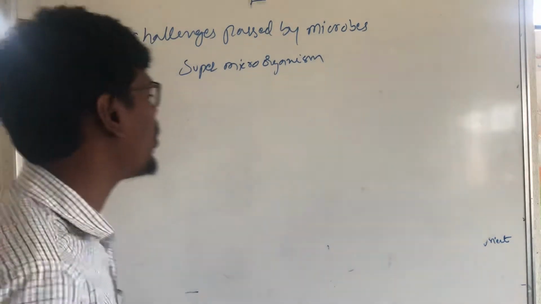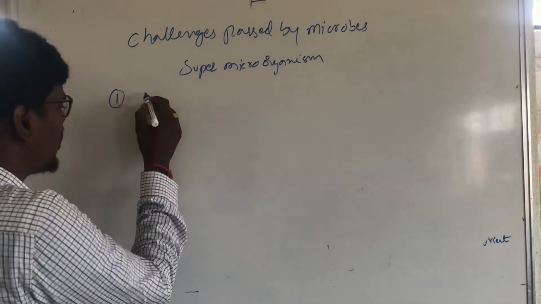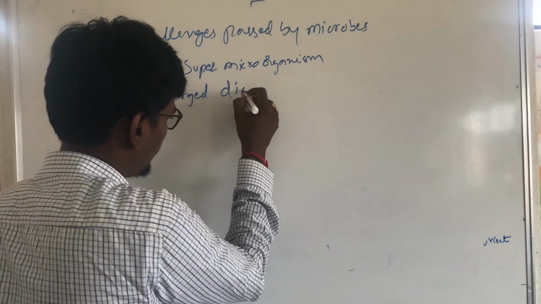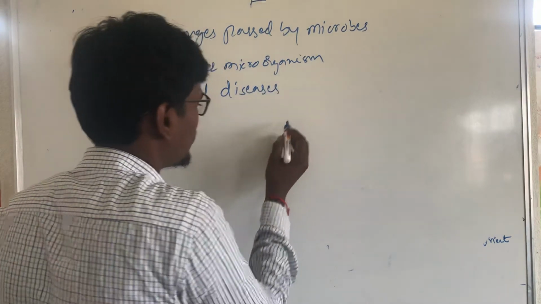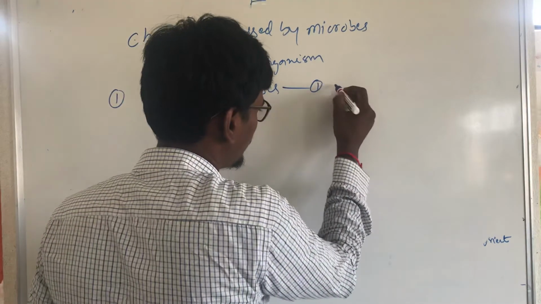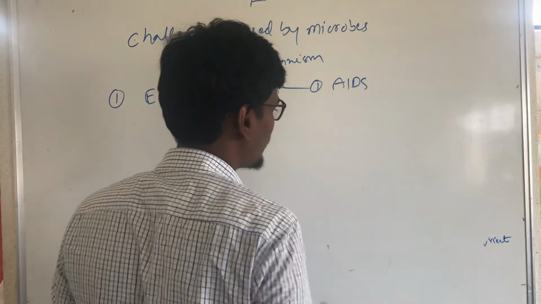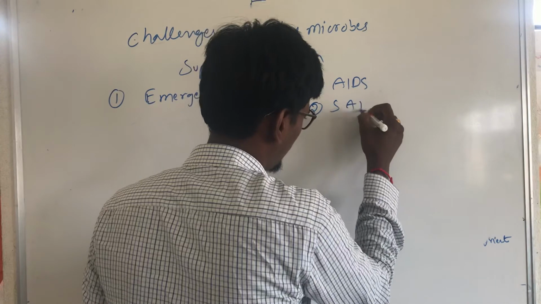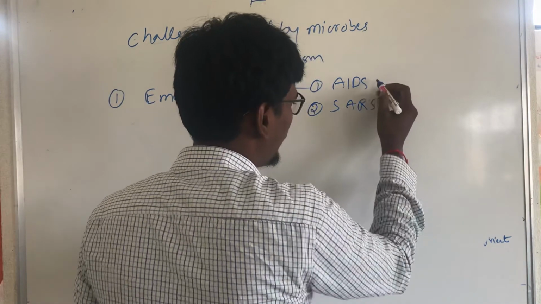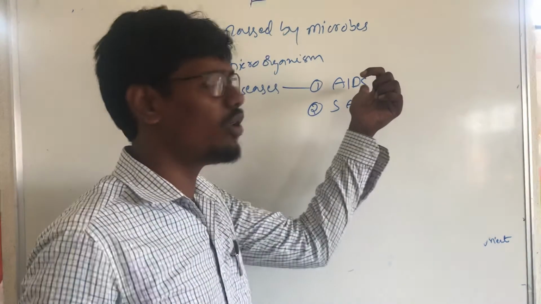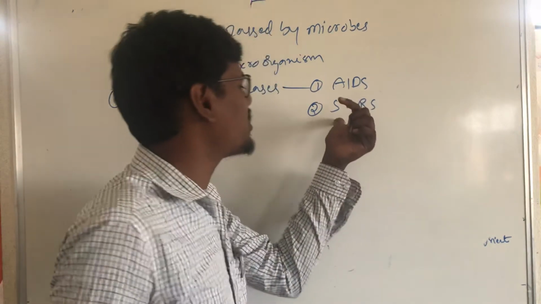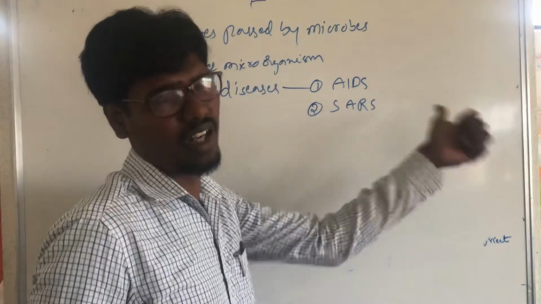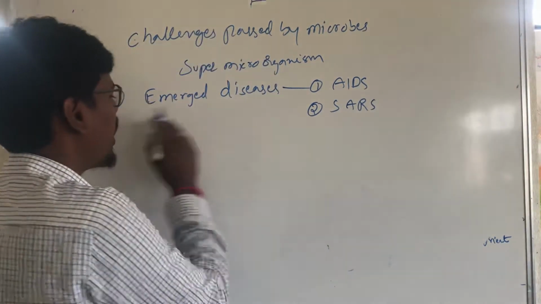The first kind is called emergent diseases. The first one is AIDS and the second one is SARS. AIDS means acquired immunodeficiency syndrome, and SARS means severe acute respiratory syndrome. These are emergent diseases.